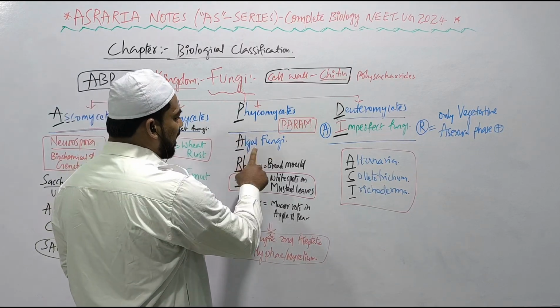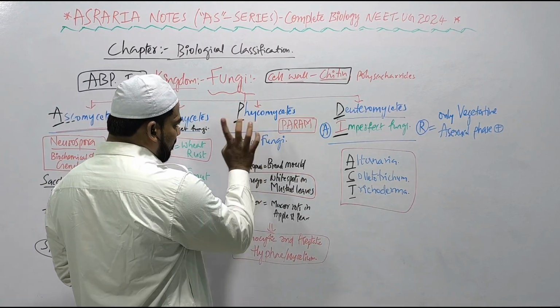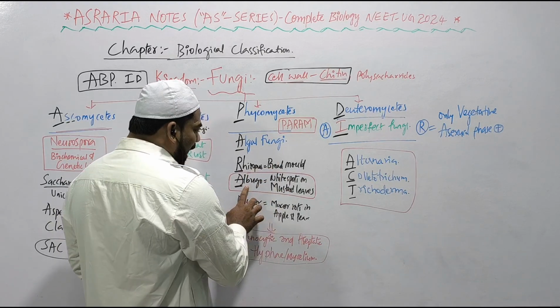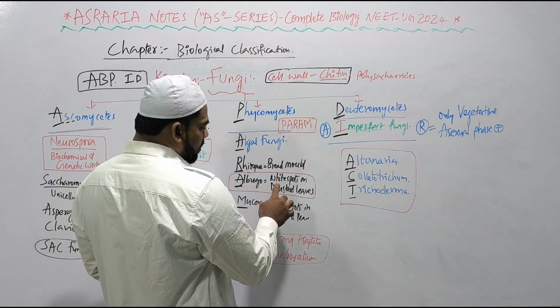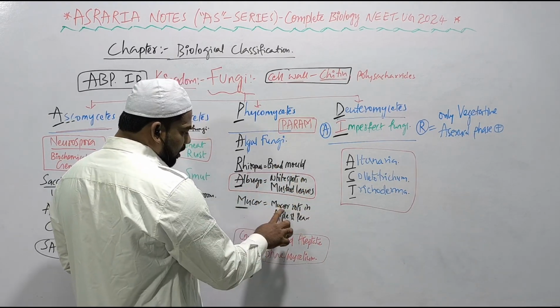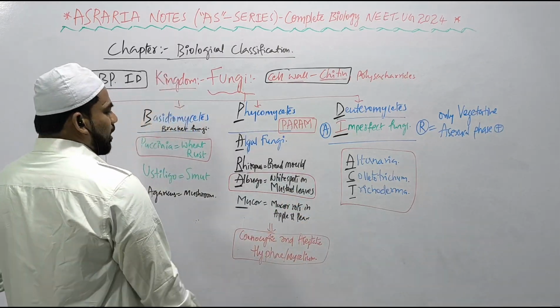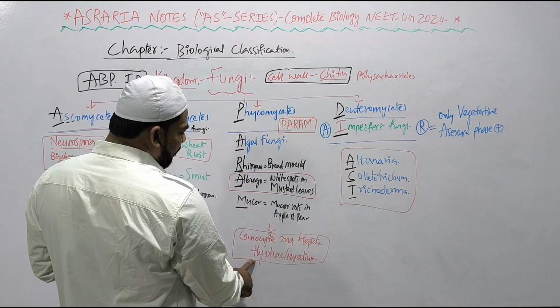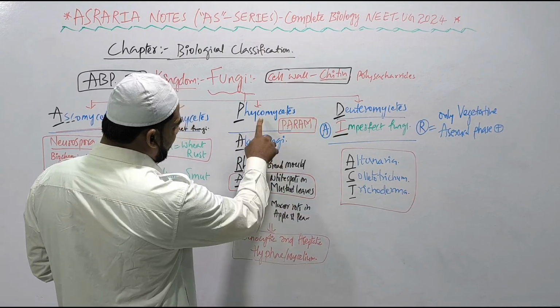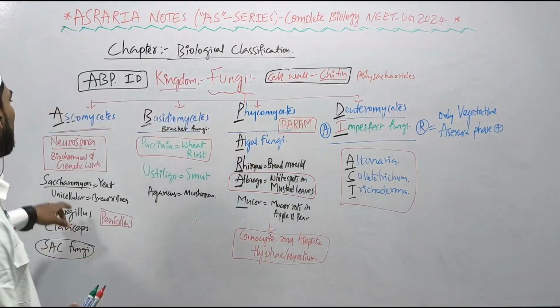Phycomycetes, also known as algal fungi. Examples of algal fungi or Phycomycetes are Rhizopus, the bread mold. Albugo is the parasitic fungus causing white spots on mustard leaves. Mucor causes mucor rots in apple and pear. Mucor also causes mucormycosis in human beings, as seen during the COVID time, right? The most important feature of Phycomycetes is that the network of hyphae, known as mycelium, is aseptate and coenocytic.